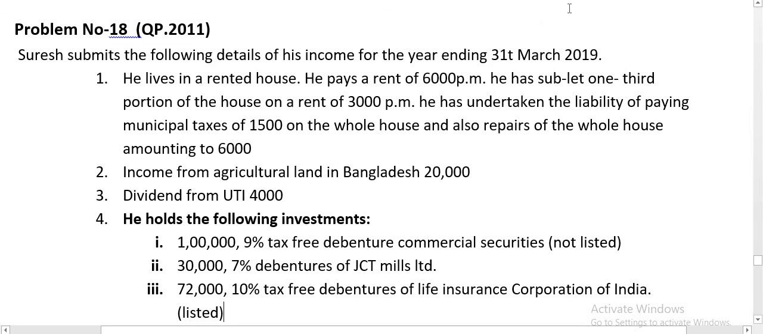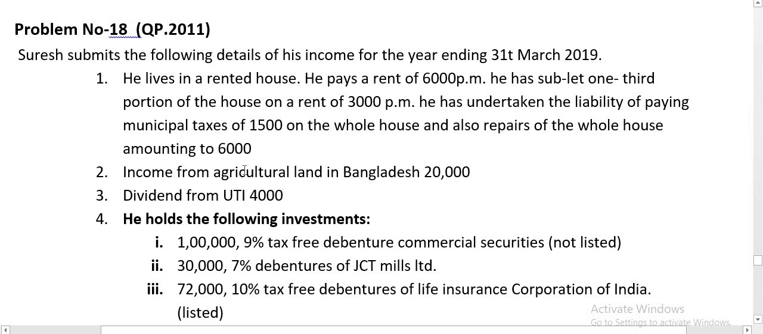Next question, problem number 18, that is a 2011 question paper. Suresh submits the following details of his income for the year ending 31st March 2019. He lives in a rented house. He pays a rent of 6,000 per month for the whole house. He has sublet 1/3 portion of the house on a rent of rupees 3,000 per month. He has undertaken the liability of paying municipal tax of 1,500 on the whole house.